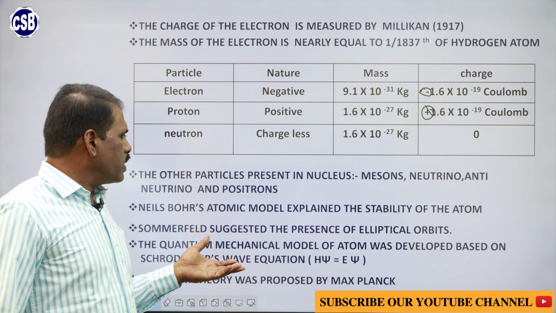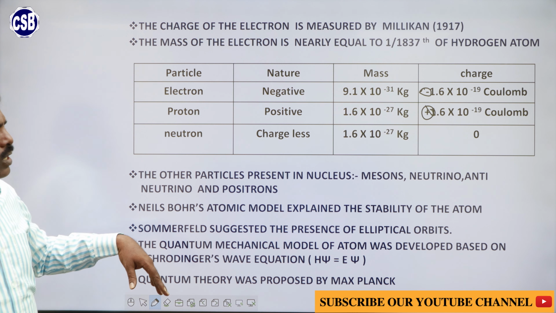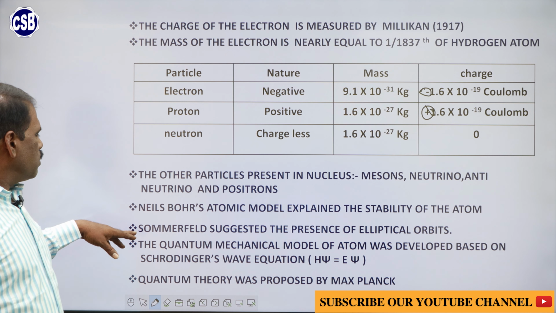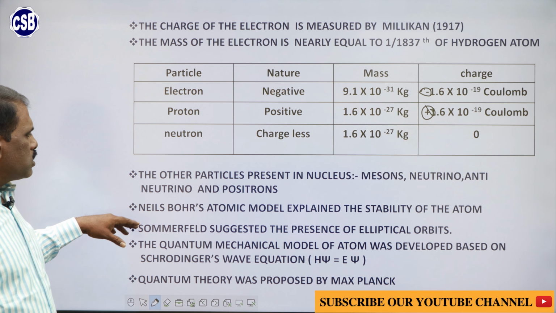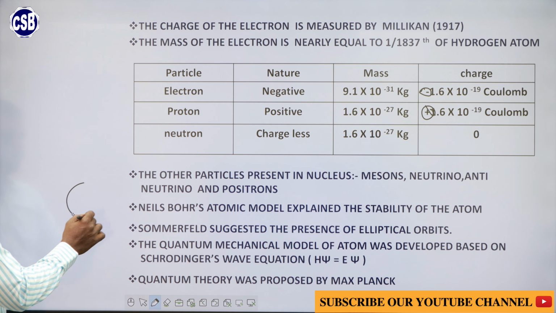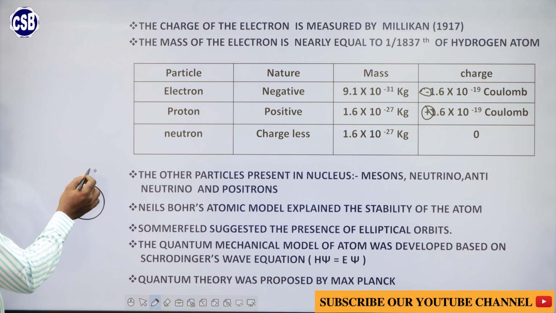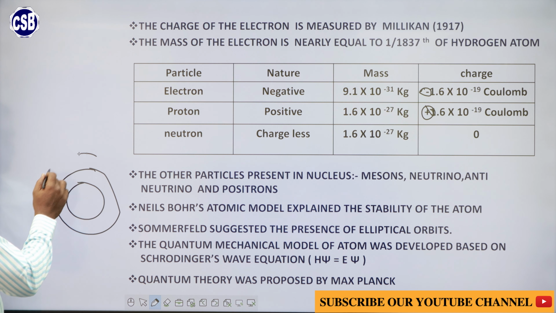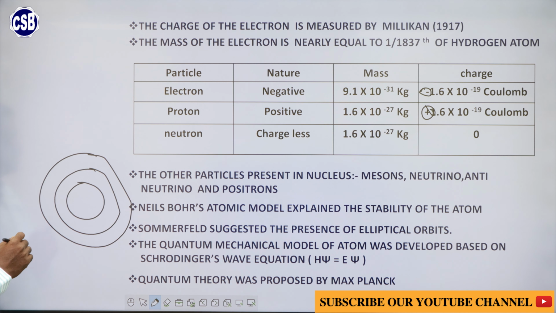He explained the new model of the atom. In the Niels Bohr model, there is a nucleus around which all the electrons are revolving in a circular orbit.